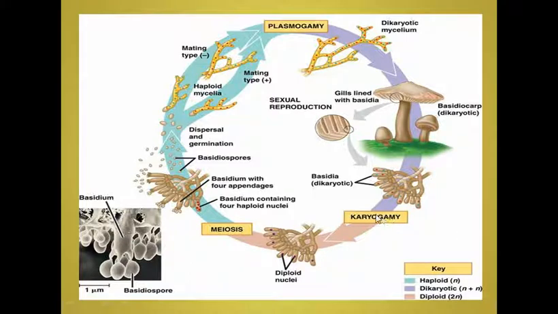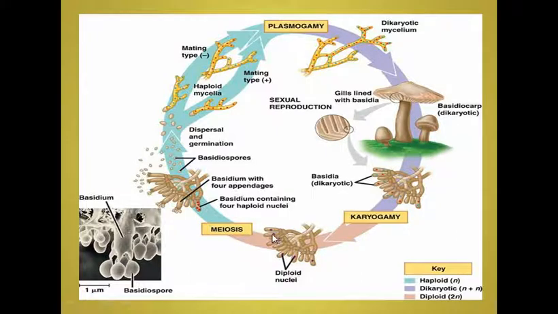Now karyogamy occurs. Before that it was plasmogamy, when the monokaryotic hyphae fuse together to form dikaryotic hyphae, whereas in this stage the karyogamy occurs inside the basidia or these club-shaped reproductive structures. So the fusion of nuclei results in the formation of zygote, which is now diploid.